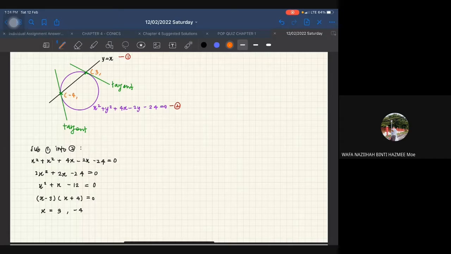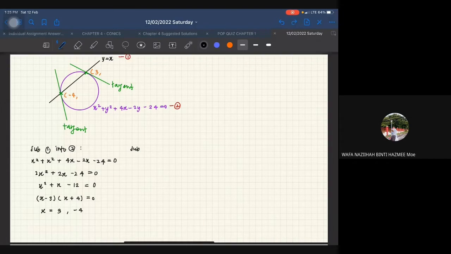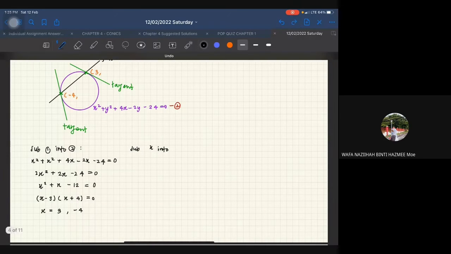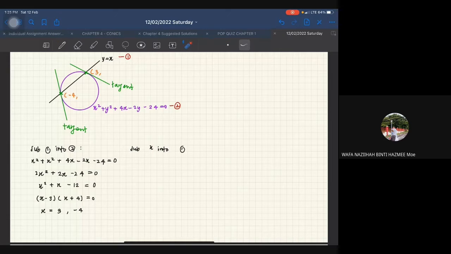Okay, so now you need to find the y pula, the coordinate of y. Okay, so nak cari coordinate y, so you just substitute x into 1. Okay, so masukkan sahaja dalam first equation tadi. Okay, kalau tengok dekat sini, nilai y sama dengan nilai x.